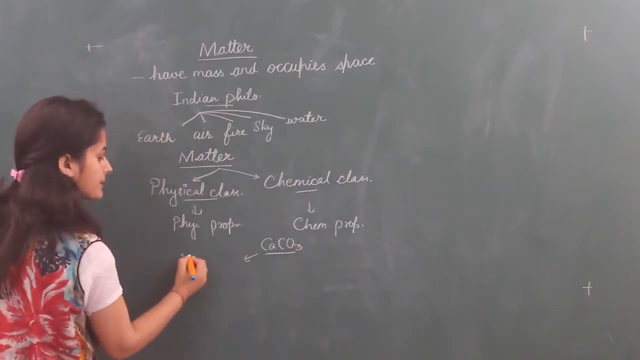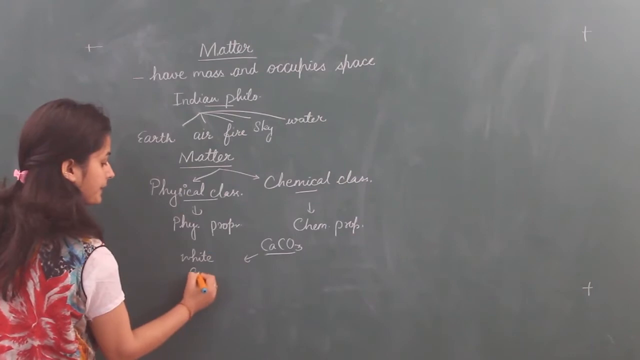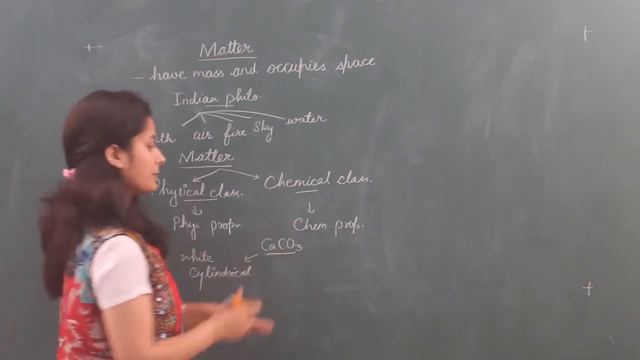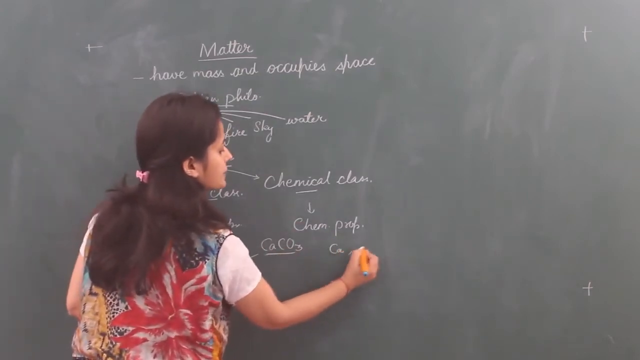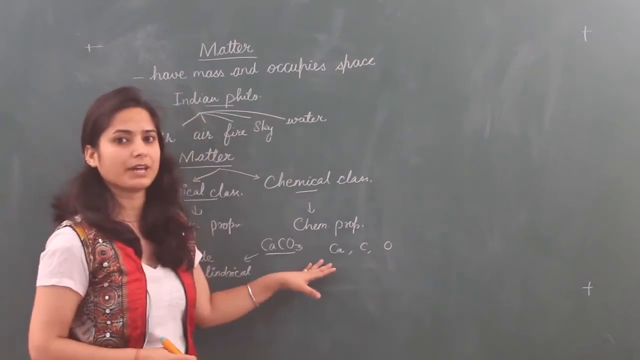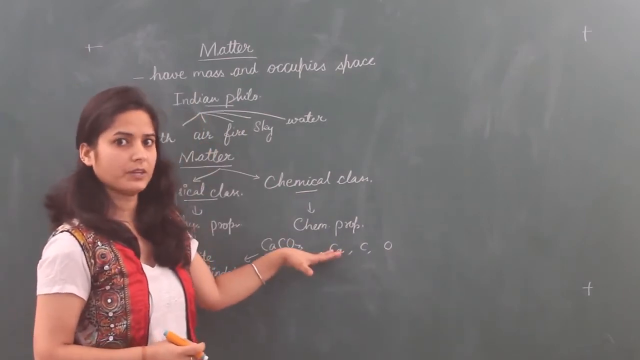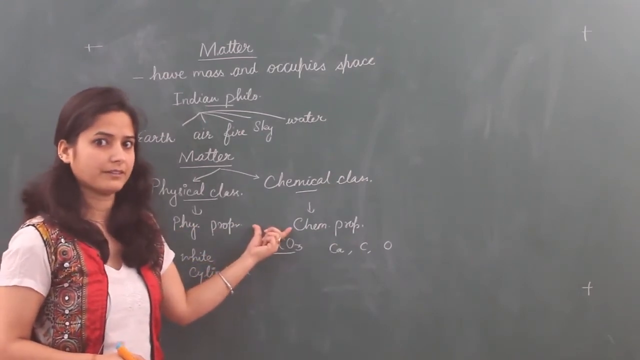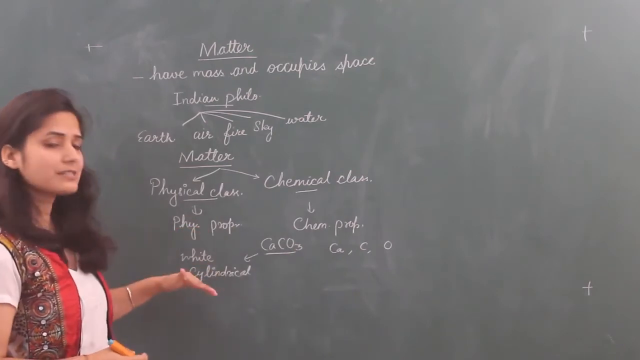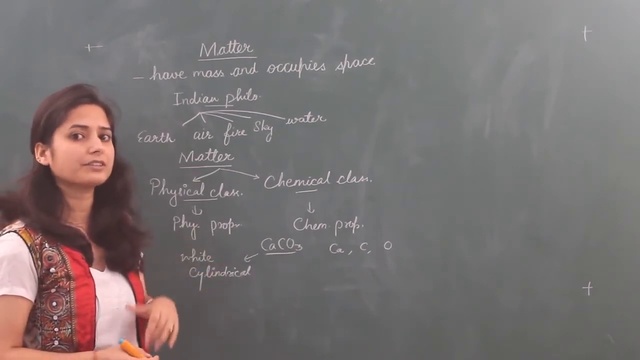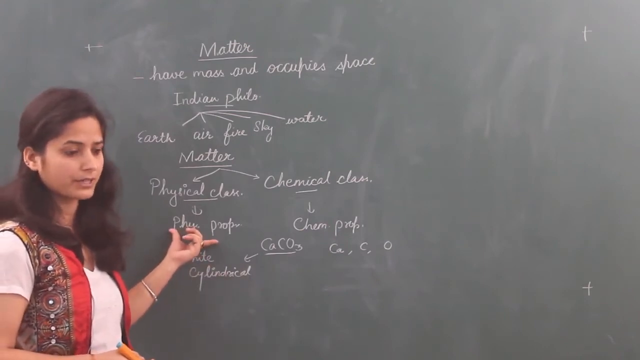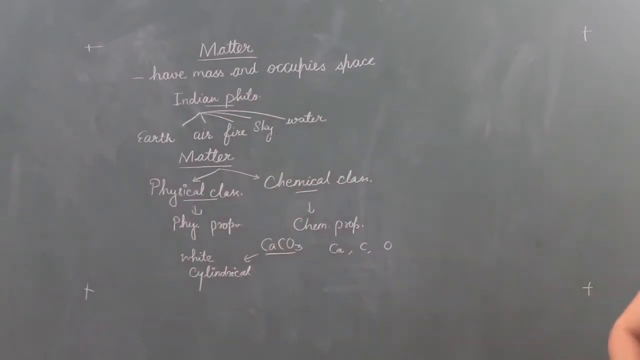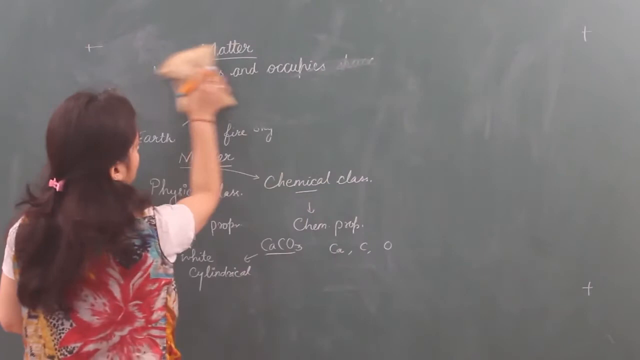In physical properties, this chalk is white and cylindrical in shape. But in chemical properties, this chalk contains calcium, carbon and oxygen elements which help to make this chalk. So on these basic physical and chemical properties, we classify matter. Now, in this first chapter, you will study matter only based on its physical properties, and chemical properties we will read in the next chapter, chapter number 2.